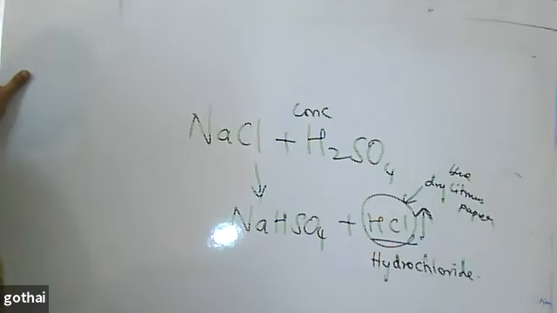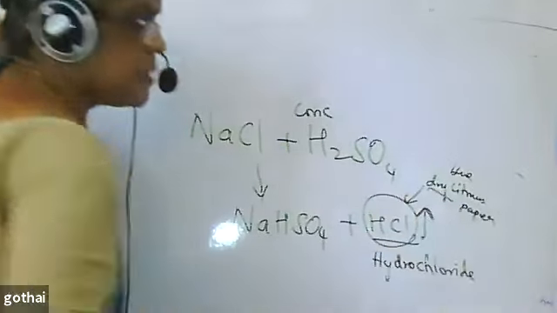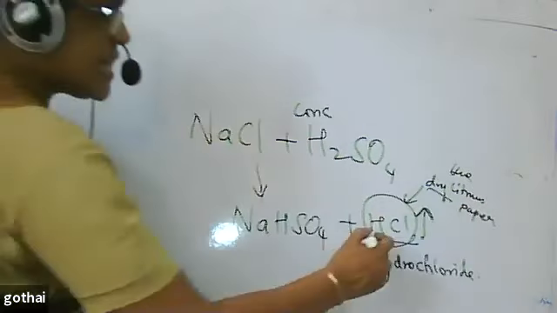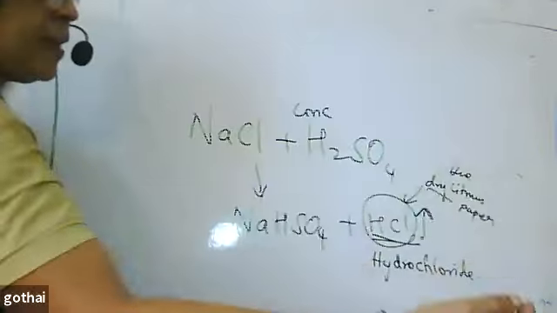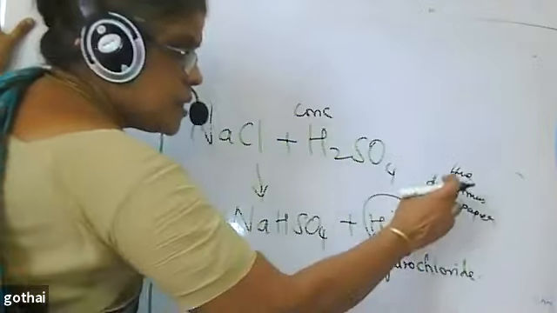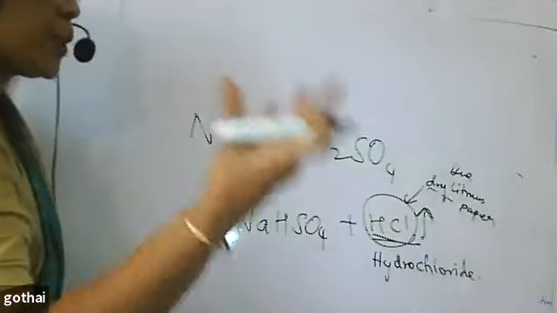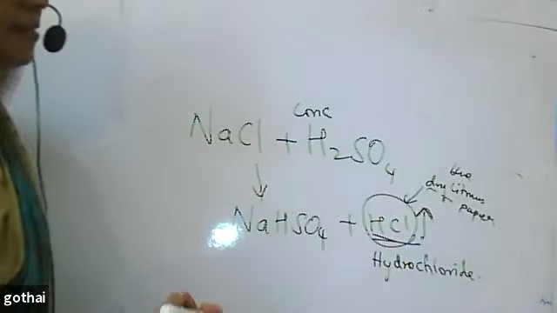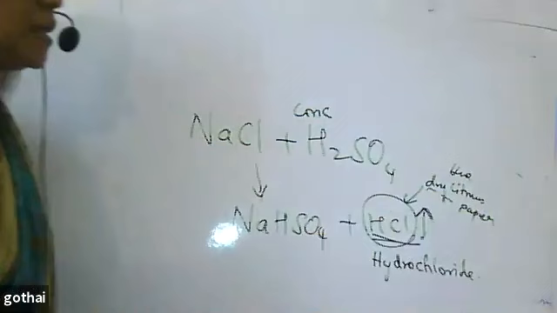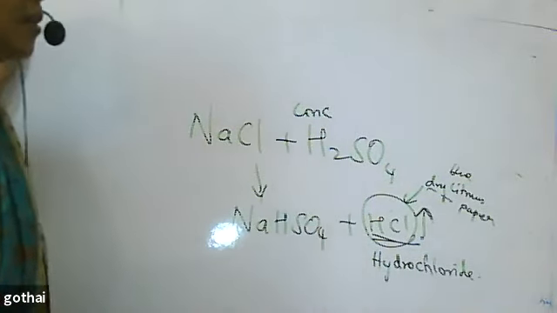Do I see some color change? No, ma'am. Dry blue litmus paper. HCl is a gas. That also will be dry. When a gas is coming out, that will also be dry. Since it is HCl, I expect some color change and I think that it's an acid. So I'm bringing a blue litmus paper near to it to check the color change. Do you observe the color change? No.